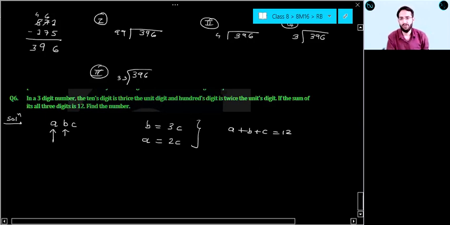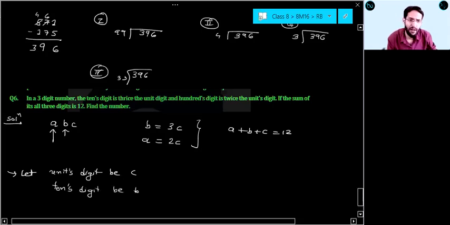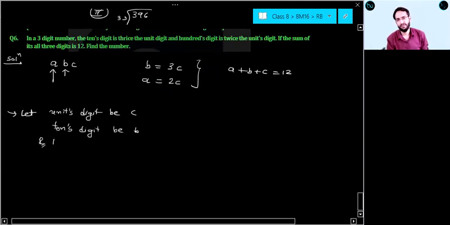Find the number. See here, students, how can I write the number? Let the units digit be X, or you can take ABC like this only. Tens digit be B and hundreds digit be A.